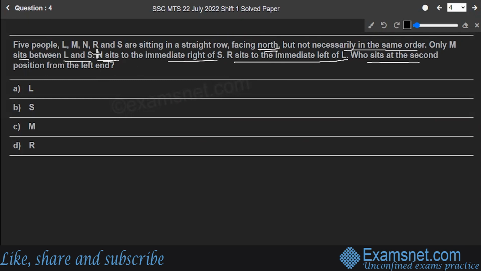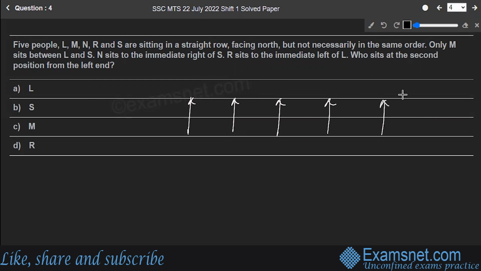Okay, so very first thing, we are given that there are 5 friends. And they are sitting in a row which is facing north. So let's make them first. Let it be the friends like this. 1, 2, 3, 4, and 5. Okay, so these are the positions. We have to fill out which position is occupied by which friend. Okay, so first thing, 5 people L, M, N, R, S are sitting in a straight row facing north, but this is not the correct order.